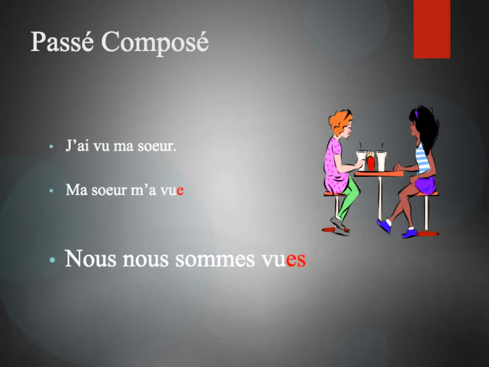When we put those two together into we saw one another, we've got nous nous sommes vus. The first nous is the subject. The second nous is the direct object. We saw one another. And therefore, we are going to have to add an E and an S, now that it is feminine and plural, to the end of that past participle.